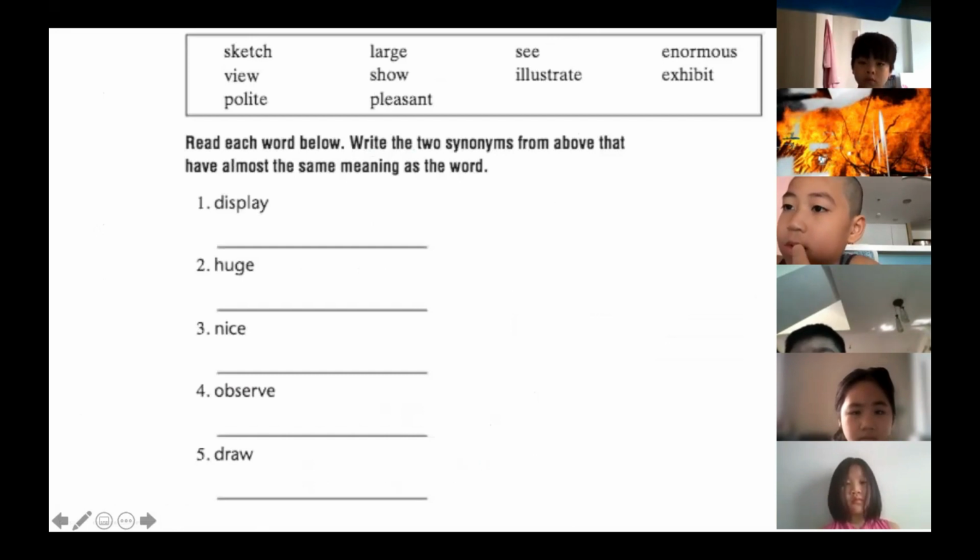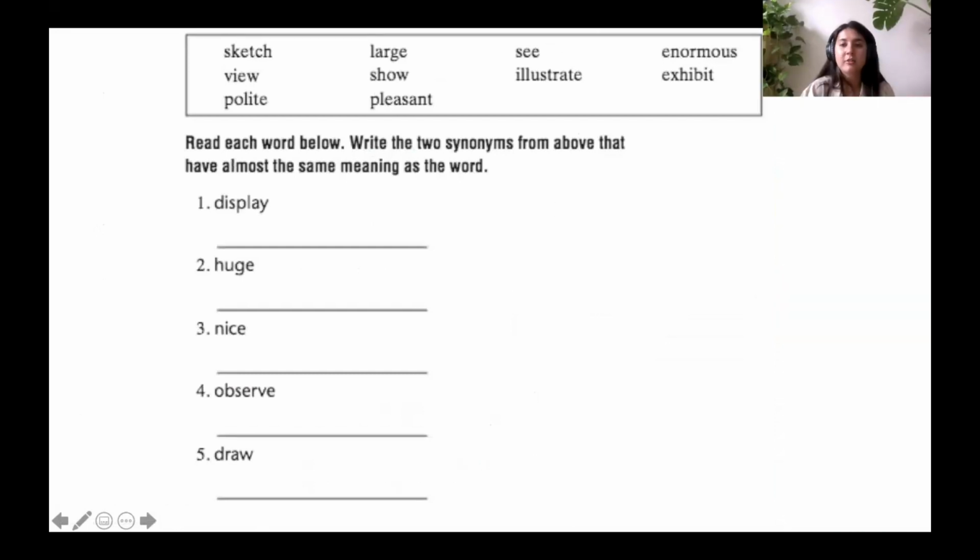Okay, guys, so I want to go over your homework for today so there's no confusion. So read each word below. Write 2 synonyms from above that have almost the same meaning as the word. For this homework, you will probably have to use a dictionary. So we've got 1 page for homework tonight because I'm hoping that you will spend a little bit longer on this.